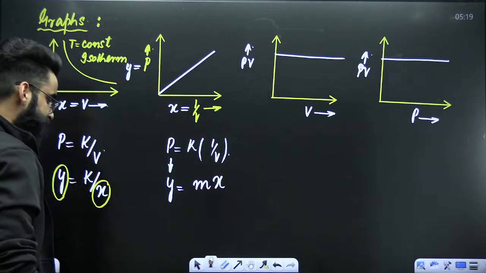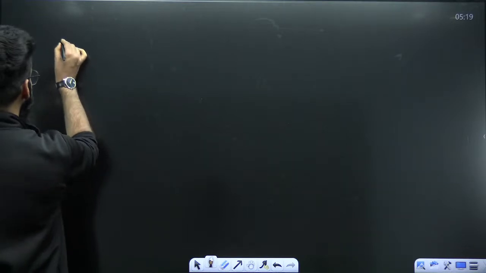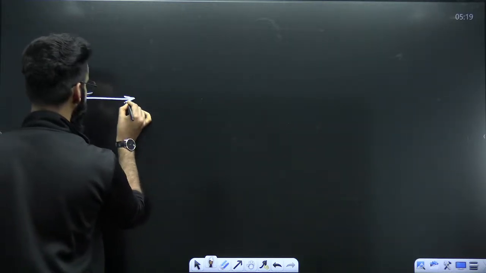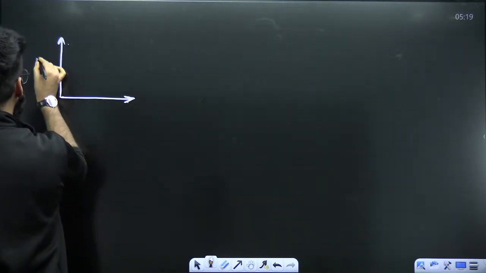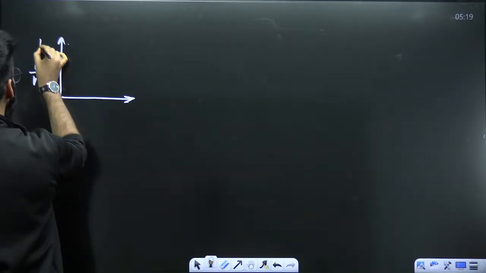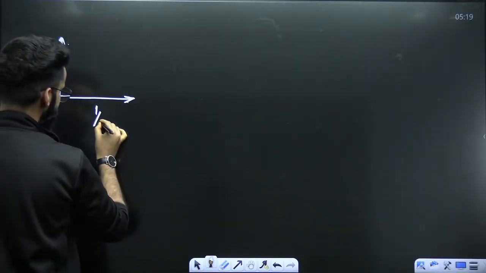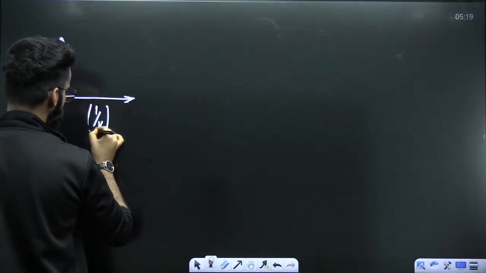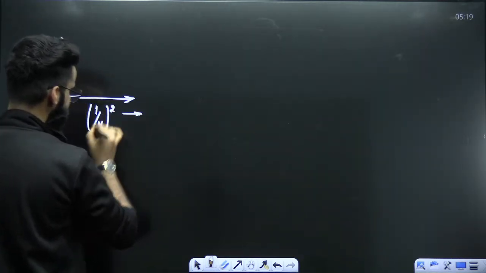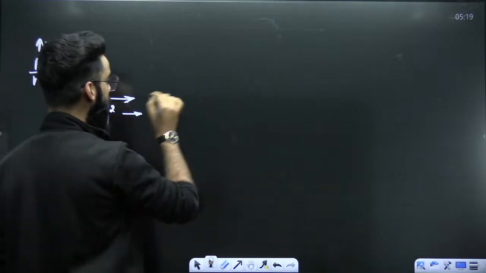Few more graphs, my dear students, related to Boyle's law. Let's have a look. For example, I need to make a graph between P by V versus 1 by V squared. This is one of the curves.